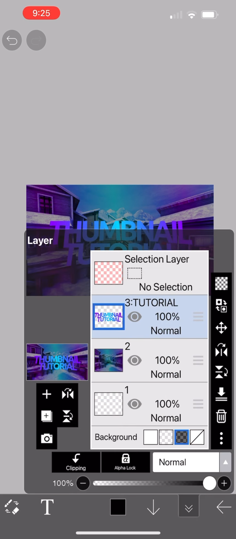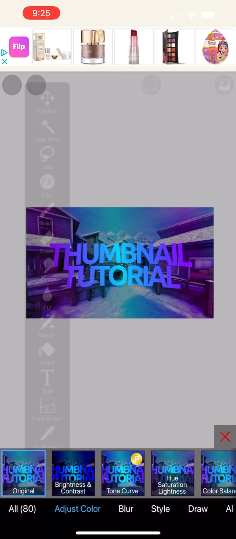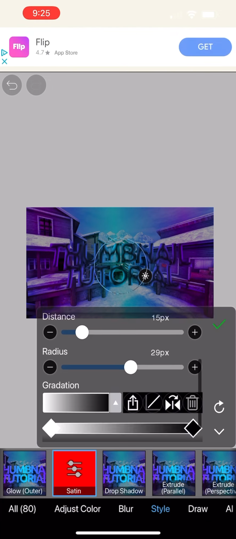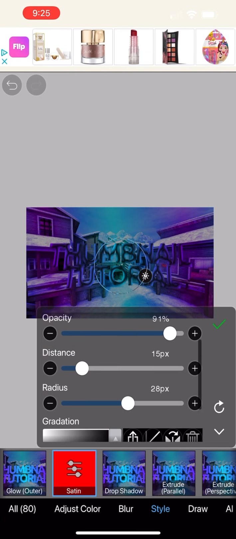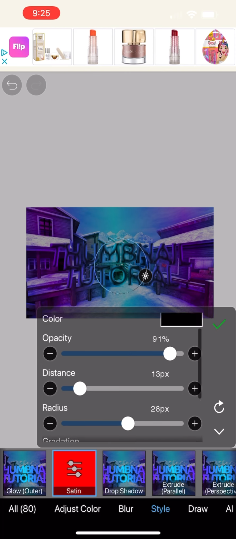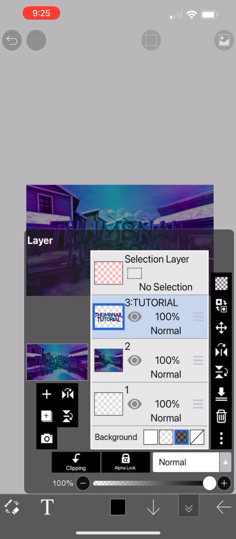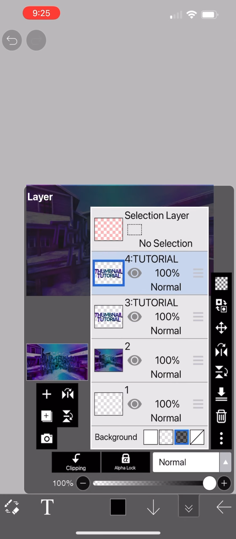All right, and then go ahead and click on the text again, filter, style, all the way over, click satin, and then I'm gonna leave mine right about there, and then duplicate it.